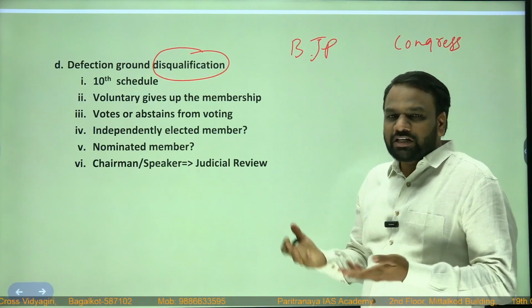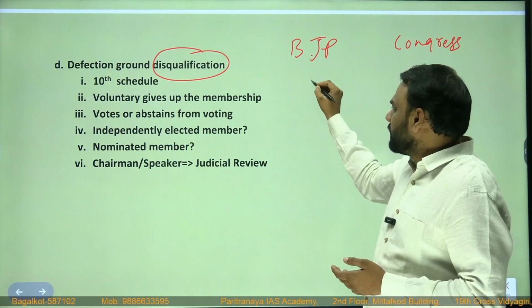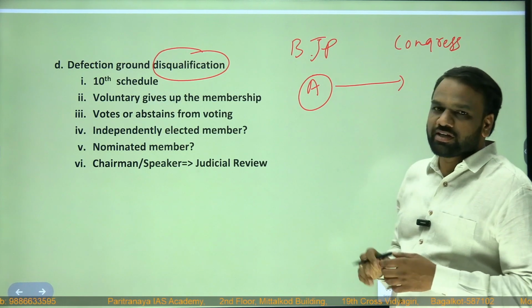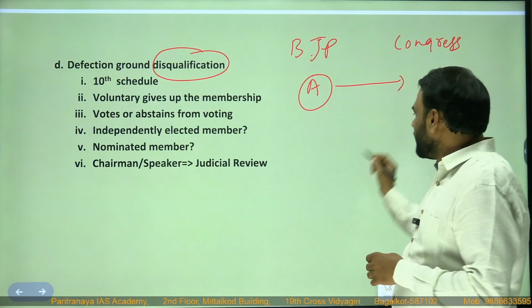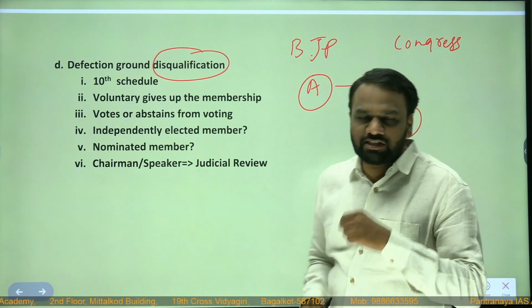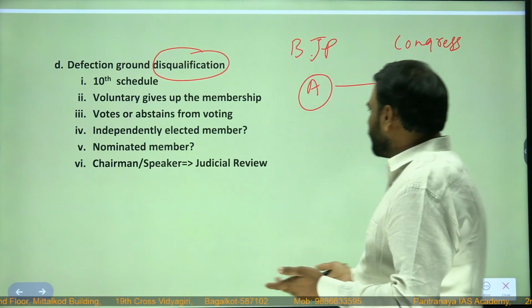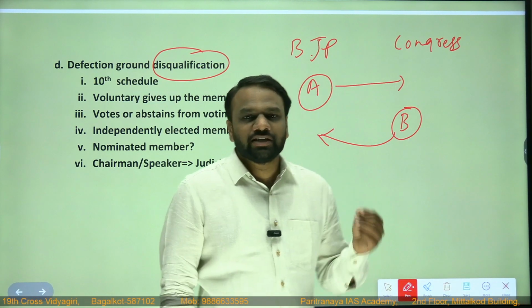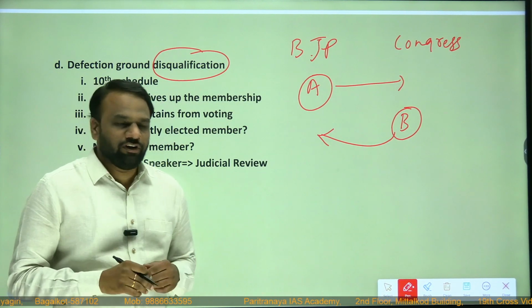So a person who has been elected on BJP ticket, let us call person A, if he joins Congress after being elected. Similarly, if a person B who has been elected as either Lok Sabha member or Rajya Sabha member on Congress ticket, and after winning, if he joins BJP, then this is called as defection.